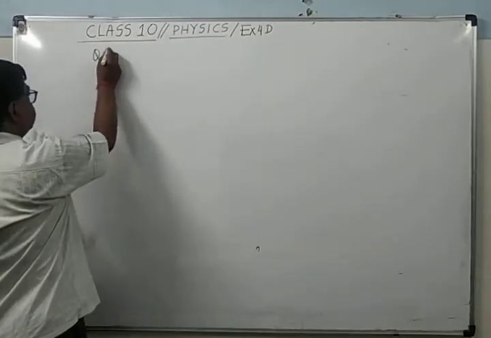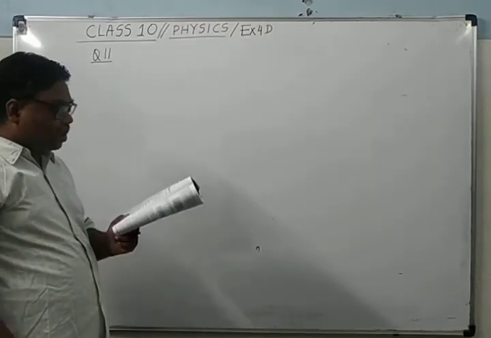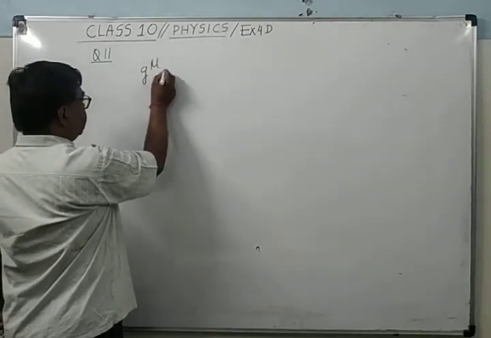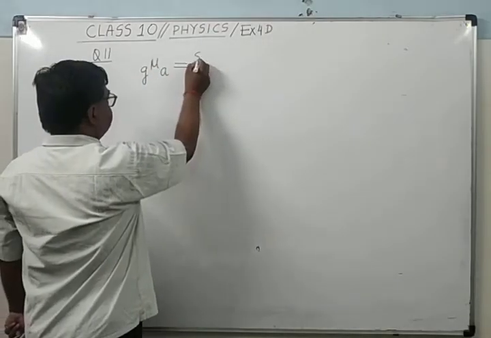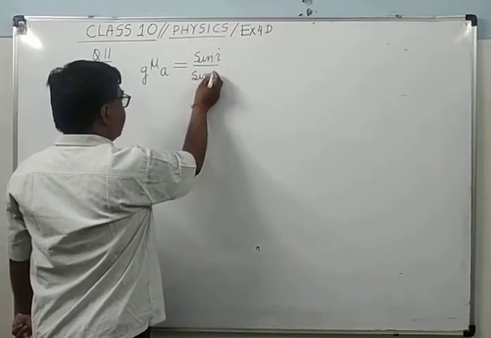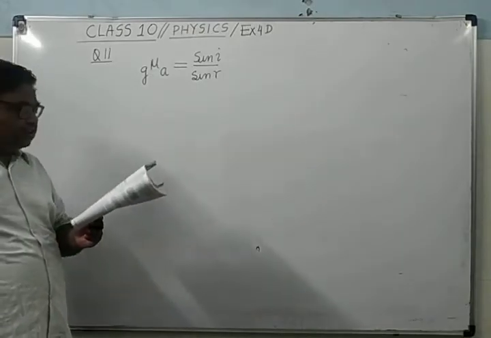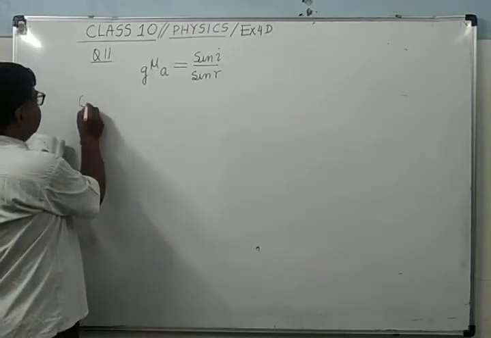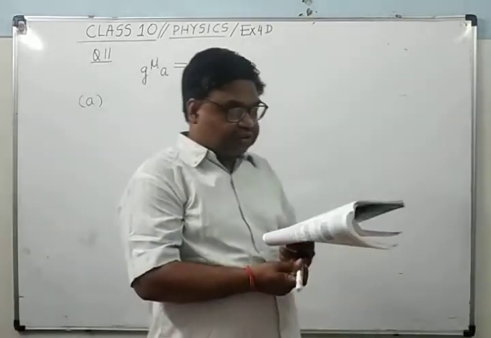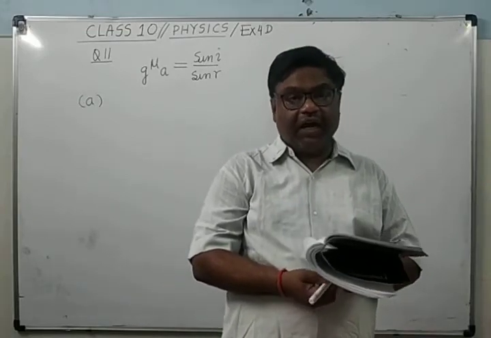Question number 11 says the refractive index of air with respect to the glass, G mu A, is given in the question as sin I upon sin R. This is given this way. First part of the question is: write down a similar expression of A mu G in terms of I and R.